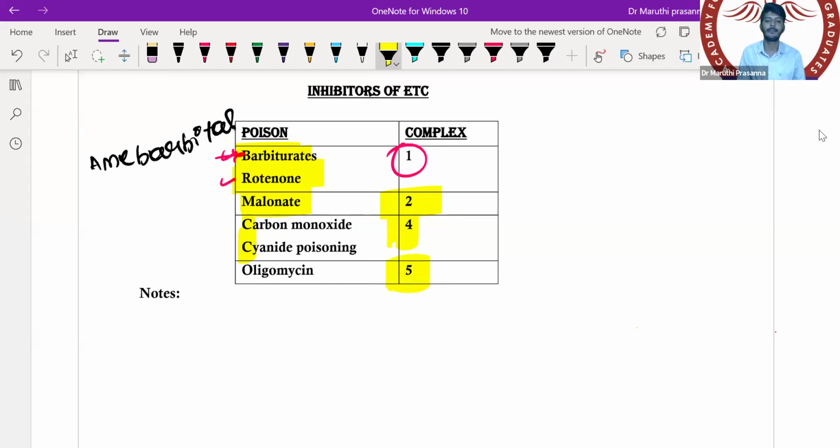Oligomycin inhibits complex number 5. So these are the complex inhibitors.